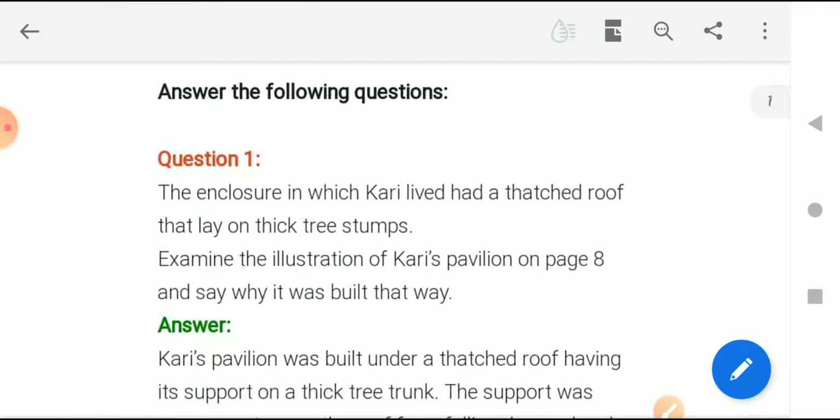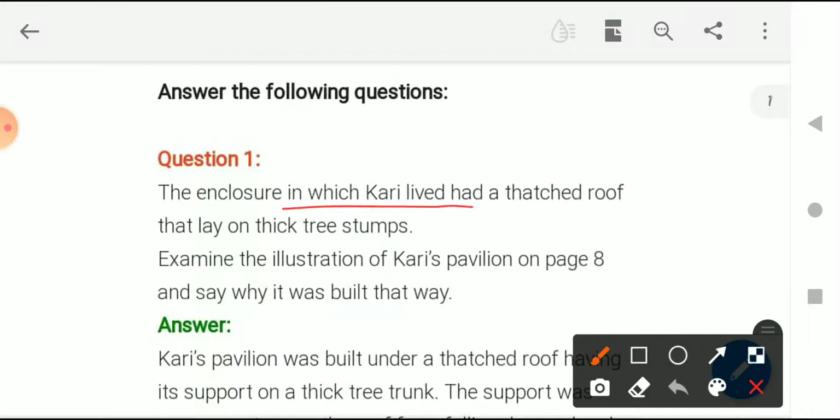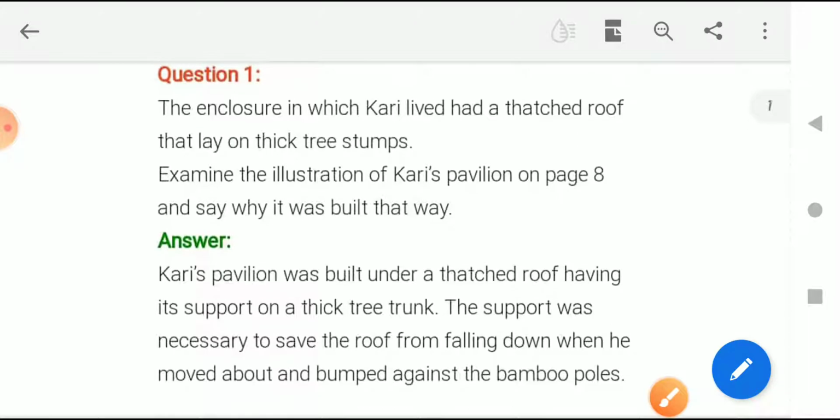The first question is: The enclosure in which Curry lived had a thatched roof that lay on a thick tree stump. Examine the illustration of Curry's pavilion on page number 8 and say why it was built that way. The question is basically asking what was the reason that where Curry, the elephant, used to live, it was built that way, like a tent.